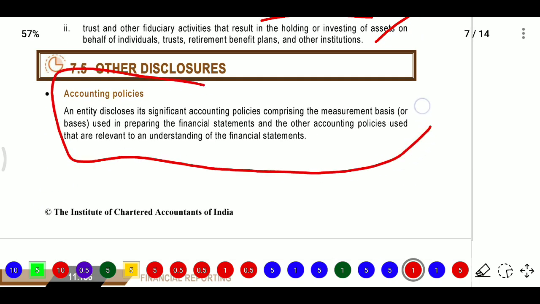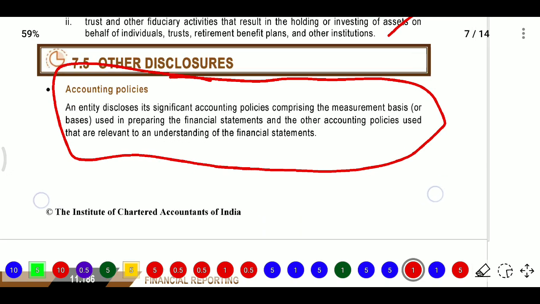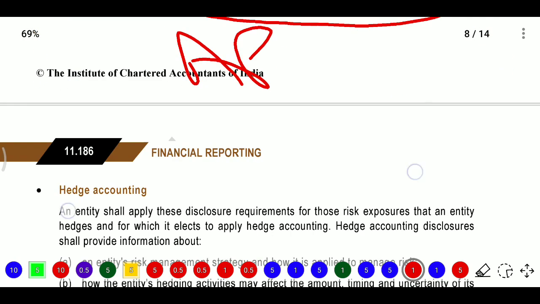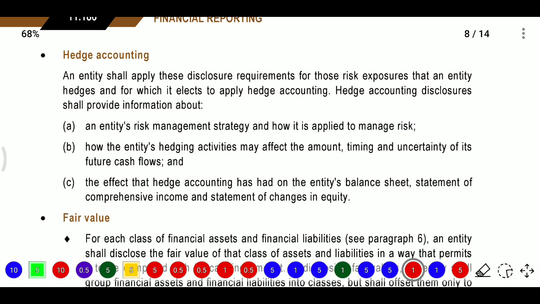So accounting policies, we need to see the accounting policy. Here the entity discloses its significant accounting policies comprising the measurement basis that is used in preparing the financial statements and other accounting policies used that are relevant to understanding the financial statements. So we need to see the accounting policies. What are the accounting policies? Now you need to see about hedge accounting.